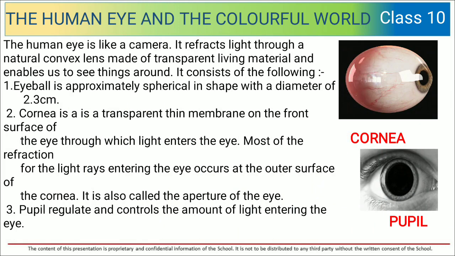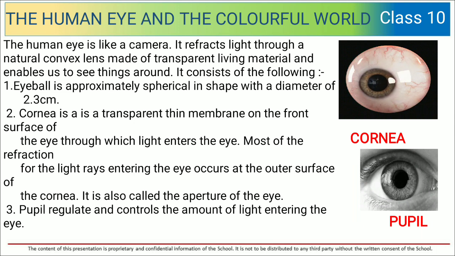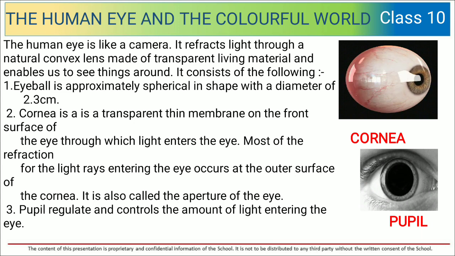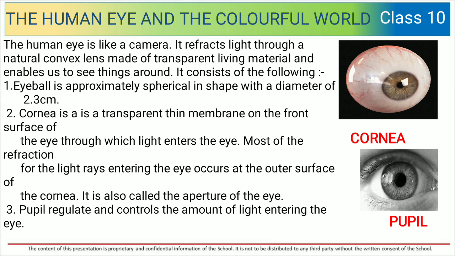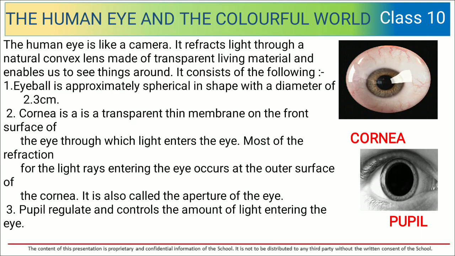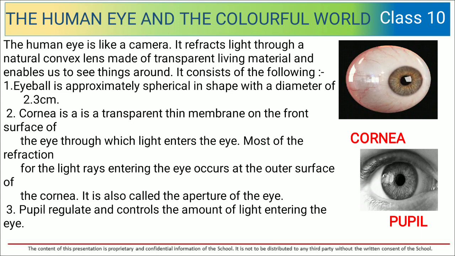The human eye is like a camera. It refracts light through a natural convex lens made of transparent living material and enables us to see things around. It consists of the following: eyeball, which is approximately spherical in shape with a diameter of 2.3 centimeter. Cornea is a transparent thin membrane on the front surface of the eye through which light enters the eye.